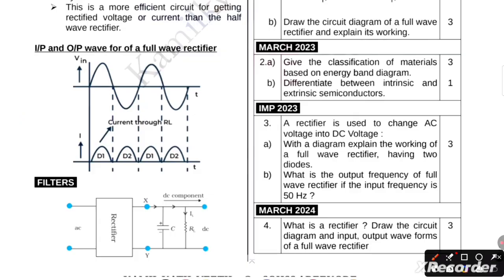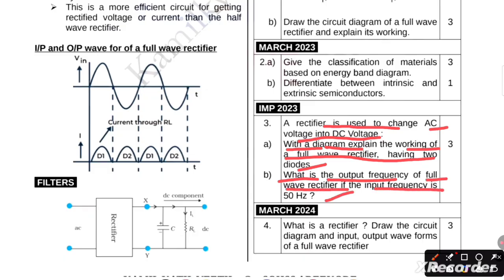First question: a rectifier is used to change AC voltage into DC voltage. With a diagram, explain the working of a full wave rectifier having two diodes. And third, one more question: what is the output frequency of a full wave rectifier if the input frequency is 50 hertz?